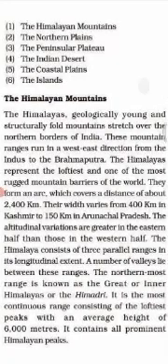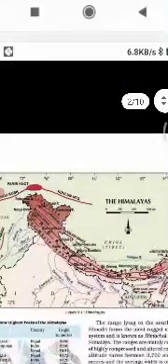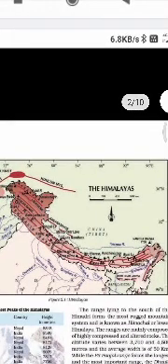These mountain ranges run in a west-east direction from the Indus to the Brahmaputra. We have one more image, see here. This is the Himalayan range, the Himalayas, this dark brown shade.